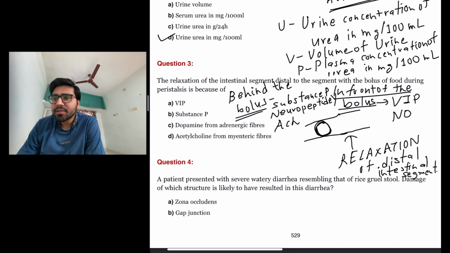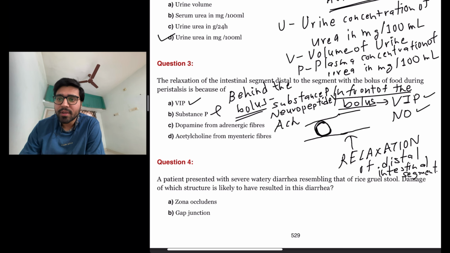So let us look at the options. They are asking about the intestinal segment distal to the segment of the bolus. In front of the bolus, the chemicals involved are vasoactive intestinal peptide and nitric oxide. So the first option, vasoactive intestinal peptide, is true. Substance P, no, it is involved behind the bolus.